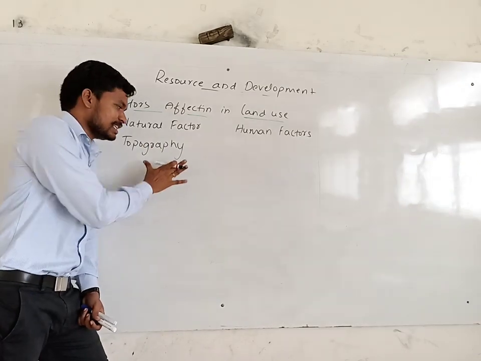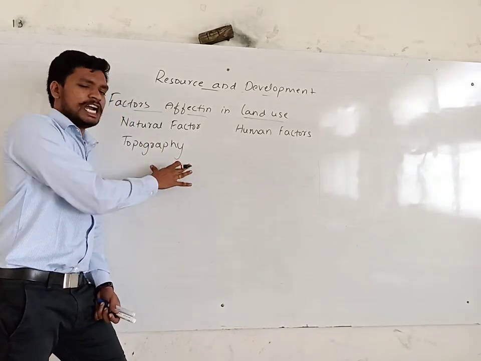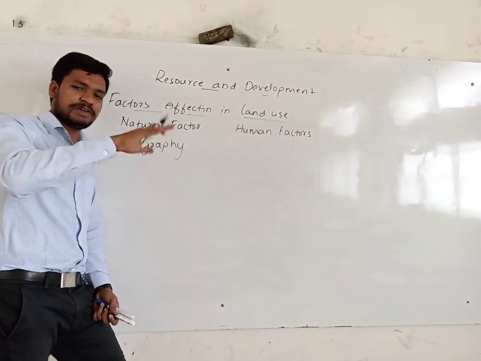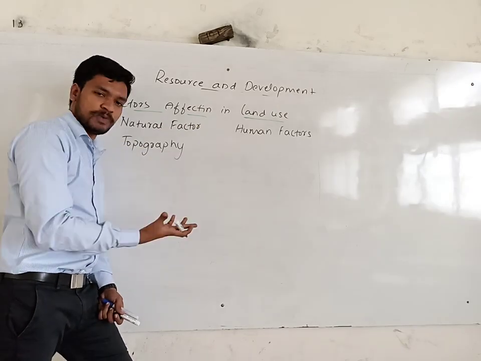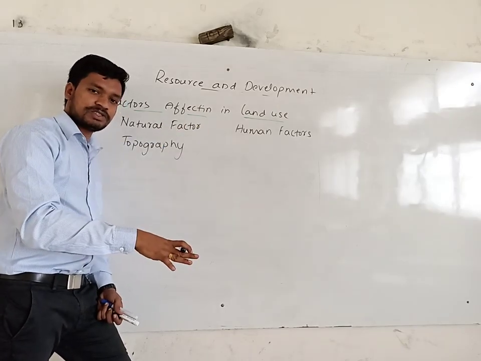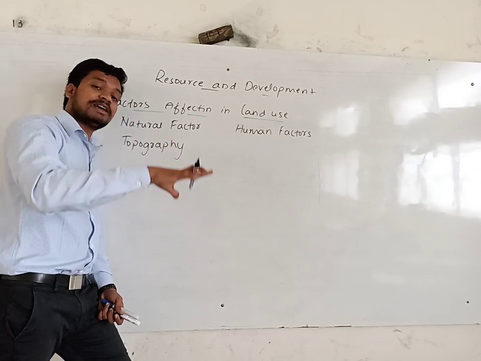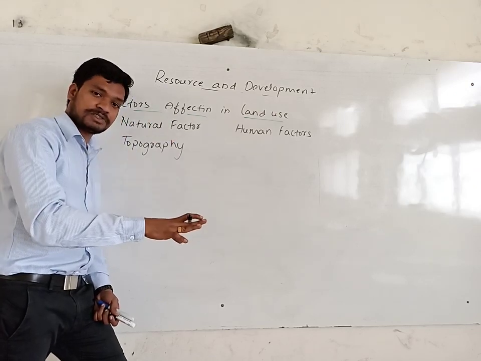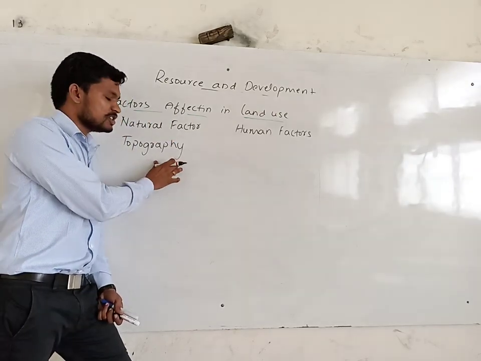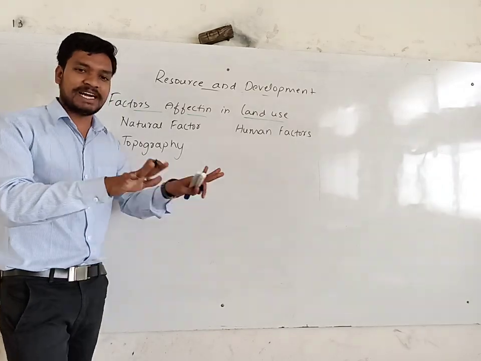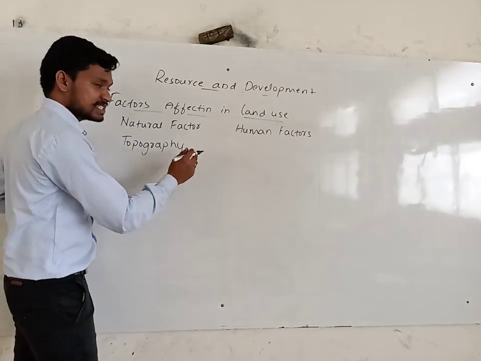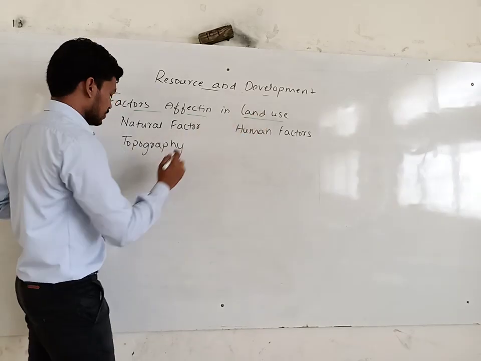Topography is nothing but land features, the undulation of a land, the relief features of a land, different landforms, physical features. These are the synonyms of topography. We will discuss how this factor affects land use.